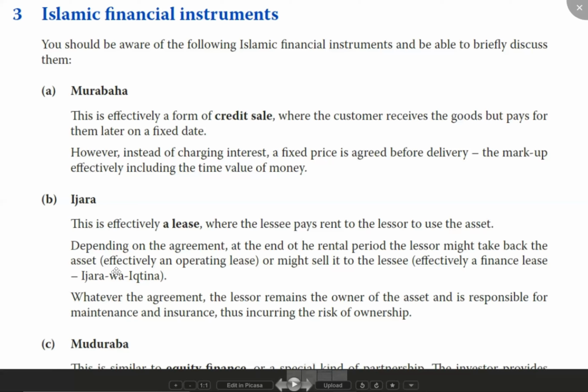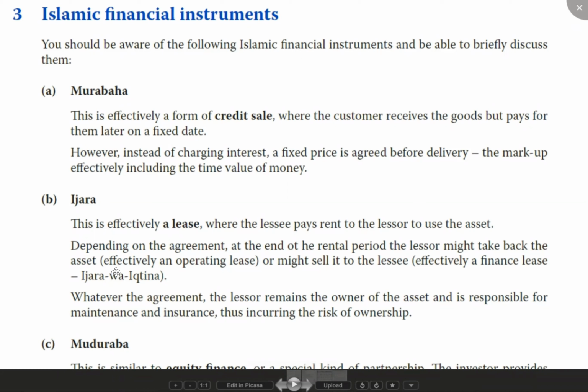And at the end of the period, I will not sell you the asset also. You just return me the asset at the end of 2 years, because the life of the asset will be 10 years, right? So at the end of 2 years, I am not going to sell you that asset. We take the asset, use it, give it back, and also give the rent. It is like a normal rent.